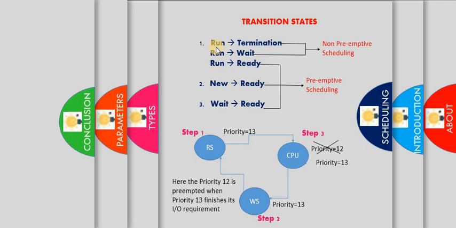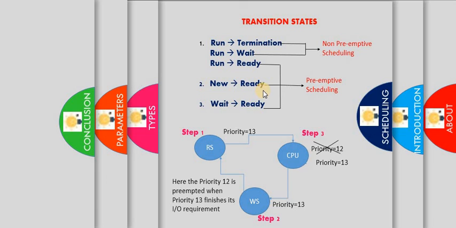So in these two states, run to termination and run to wait, the CPU is idle here. Next, the third state is run to ready. Run to ready happens when an interrupt occurs. Here we can use a timer, or the quantum time. For every process we have to set up a timer, so it uses that much time and then leaves the CPU. In the timeout event, it triggers the transition from run to ready. So the timer is necessary in the run to ready state.